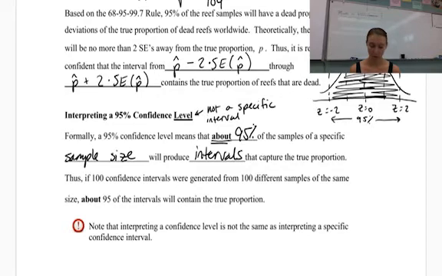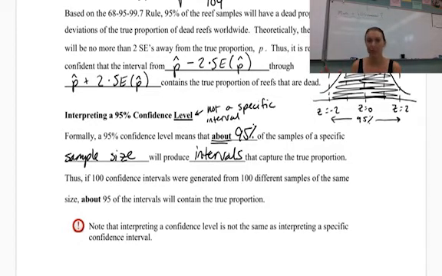That's it. So, for example, if I constructed 100 confidence intervals that were generated from 100 different samples of the same size. So let's say that we have our first sample of 104 reefs. We took that sample of 104 reefs, we got the proportion P hat. Now, from that P hat, we made a 95% confidence interval. If I take another sample of 104 reefs, I get a new P hat.